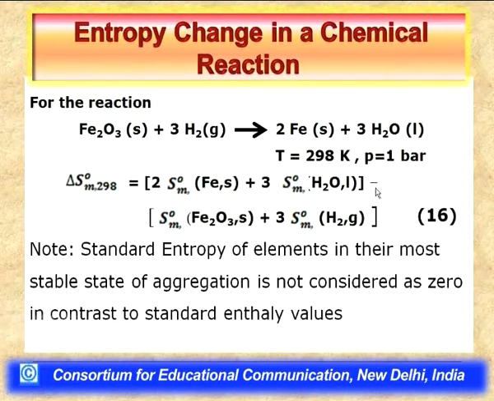From this sum we subtract the standard molar entropy of Fe2O3 in solid phase, because its stoichiometric coefficient is 1, plus 3 times the standard molar entropy of hydrogen in gaseous phase, since 3 is the stoichiometric coefficient in this balanced chemical equation for hydrogen gas as one of the reactants.